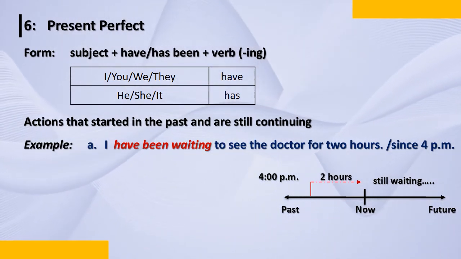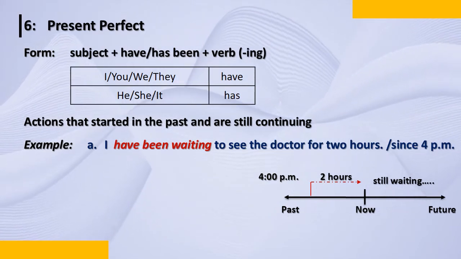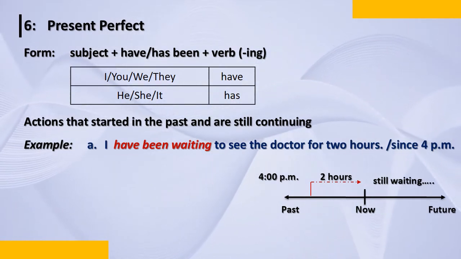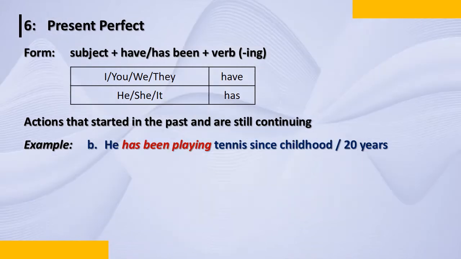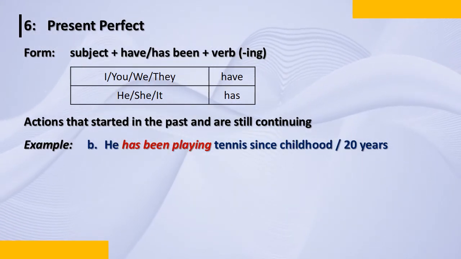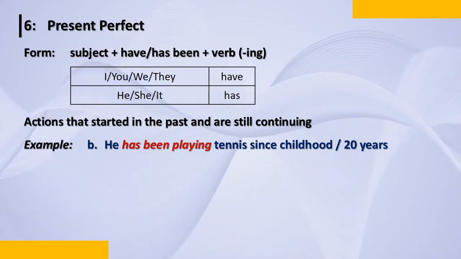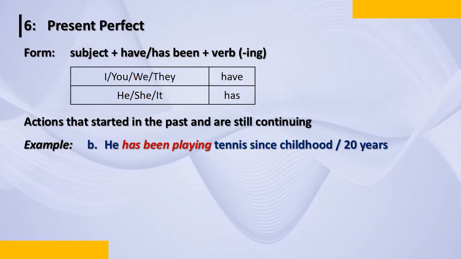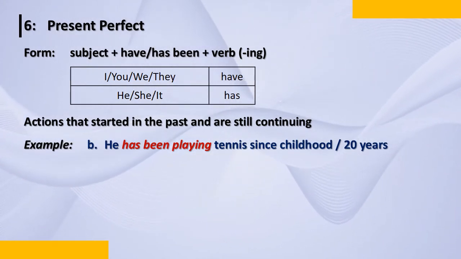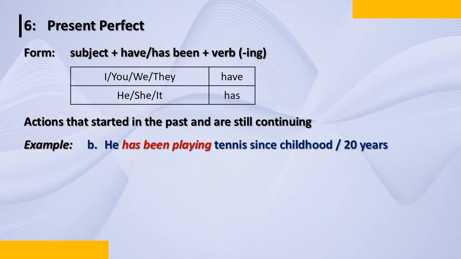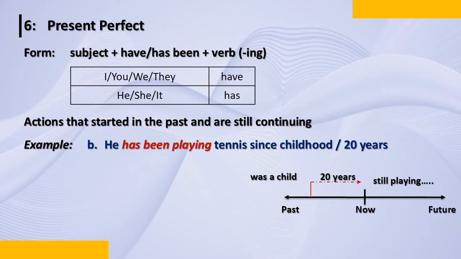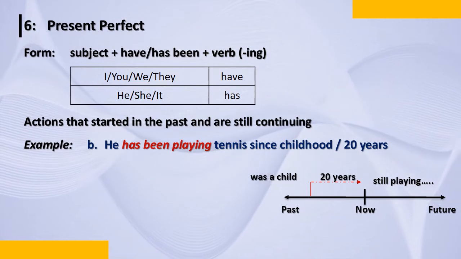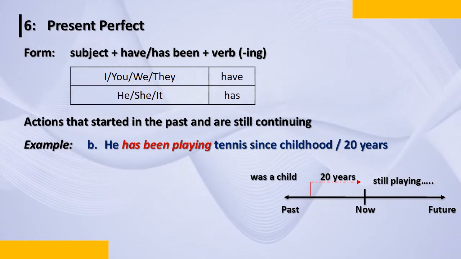The cricket match started on Thursday, or I've been watching the match since 2 p.m. He has been playing tennis since childhood. Because the subject is he, the word becomes has. The verb: has been playing tennis since childhood, 20 years. So now I've added more clearly. He started playing when he was a child, and for 20 years he's been playing, and he'll still be playing. He has not stopped playing till the day he starts.